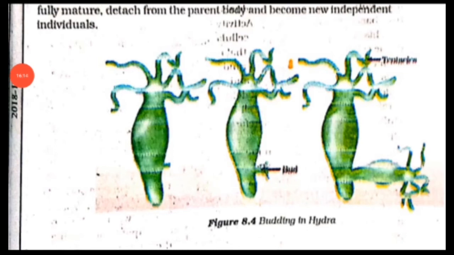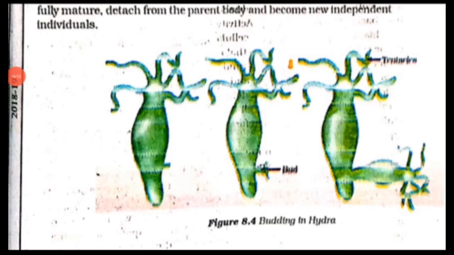I'll show you an example. You can understand by this diagram. This is regeneration in planaria. You can see in this structure, this is a single planaria. If its body is cut into a head, a middle portion and a tail, all the portions can separate and form an individual.